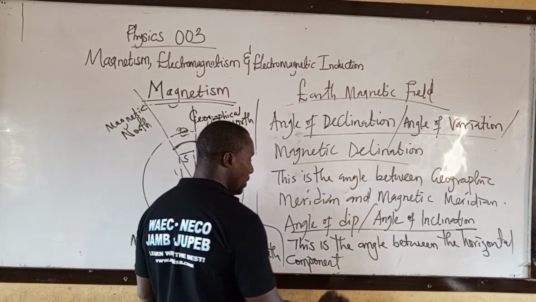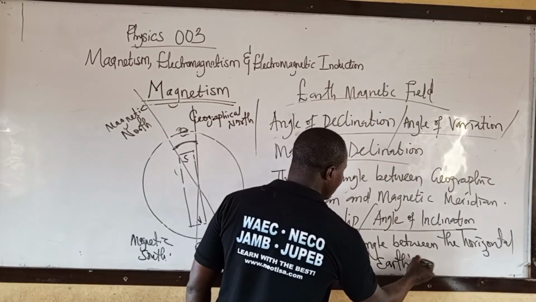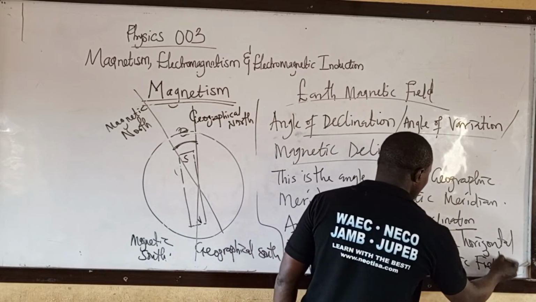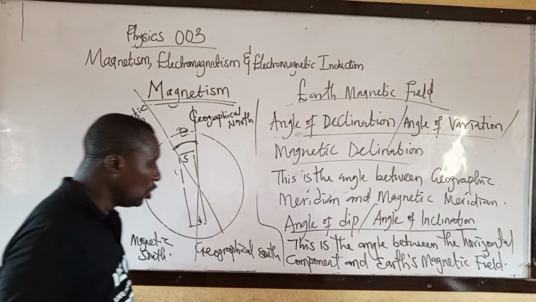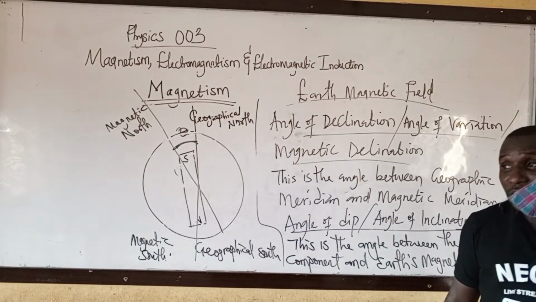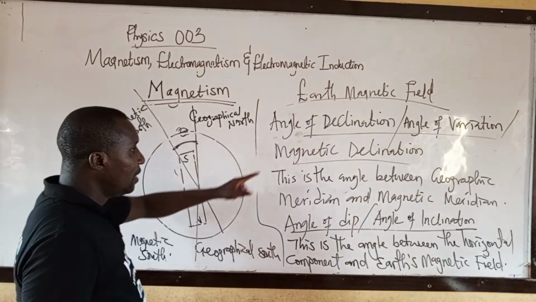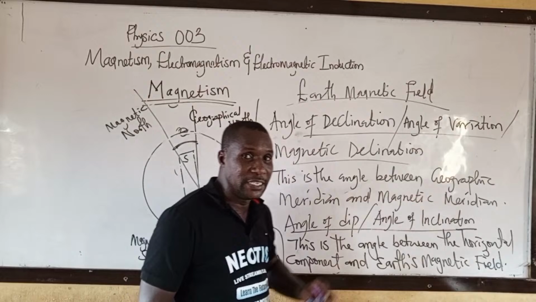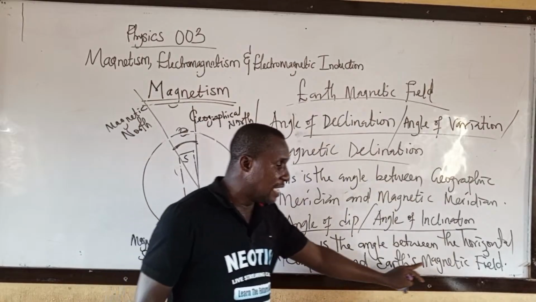The horizontal component and Earth's magnetic field. Take note of that. This is the angle between the horizontal component and Earth's magnetic field. Angle of declination is the angle between the geographic meridian and the magnetic meridian. Angle of D is the angle between the horizontal component and Earth's magnetic field.